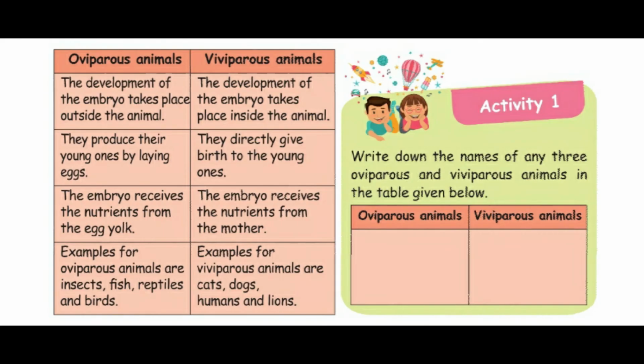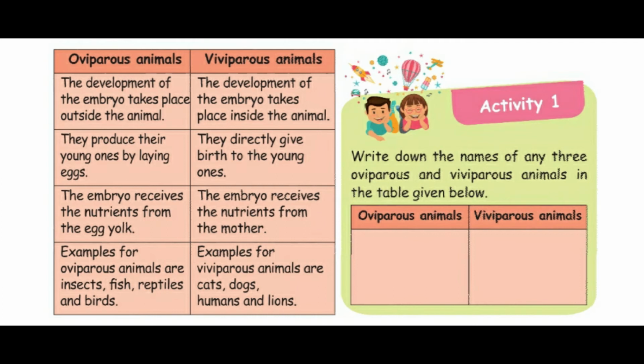Now we'll see the difference between oviparous animals and viviparous animals. In oviparous animals, the development of the embryo takes place outside the animal. In viviparous animals, the development of the embryo takes place inside the animal. In oviparous animals, they produce their young ones by laying eggs. In viviparous animals, they directly give birth to the young ones.